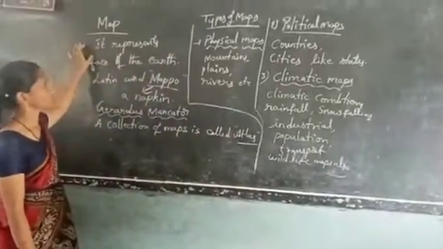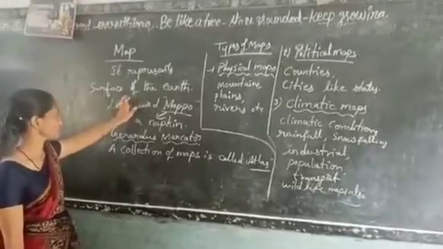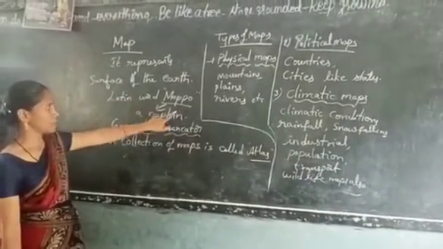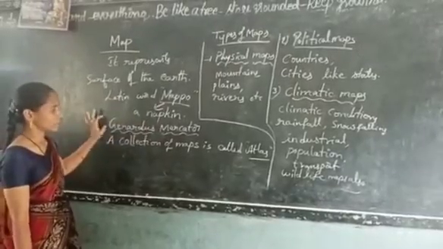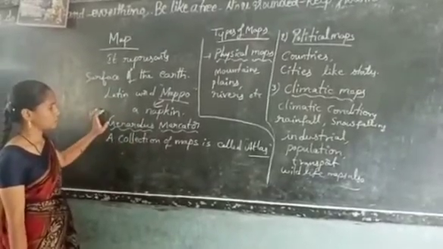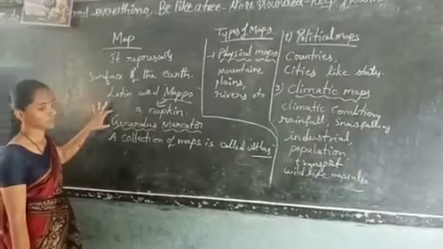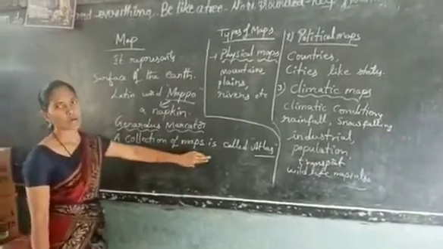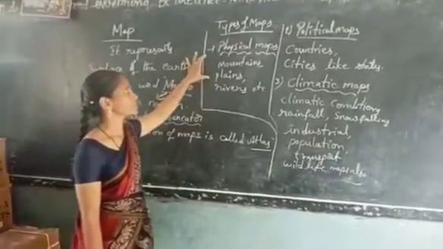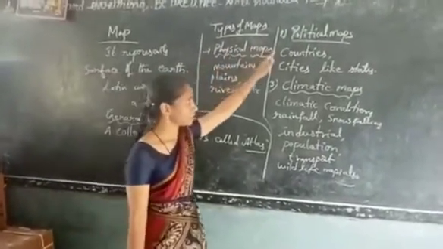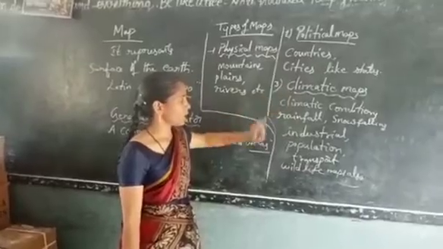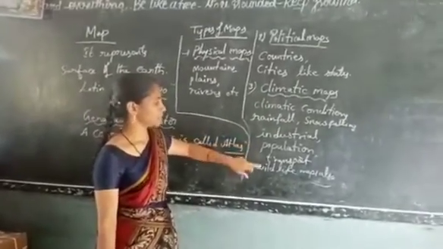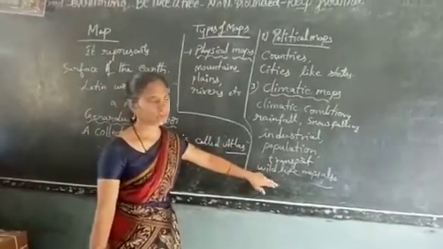What is a map? It represents the surface of the earth. Map comes from a Latin word mappo, that means napkin. And Gerardus Mercator, a Flemish map maker, invented these maps. And a collection of maps is called an atlas. And types of maps are physical maps, political maps, climatic maps, and besides these, industrial, population, transport, wildlife, etc. Okay.